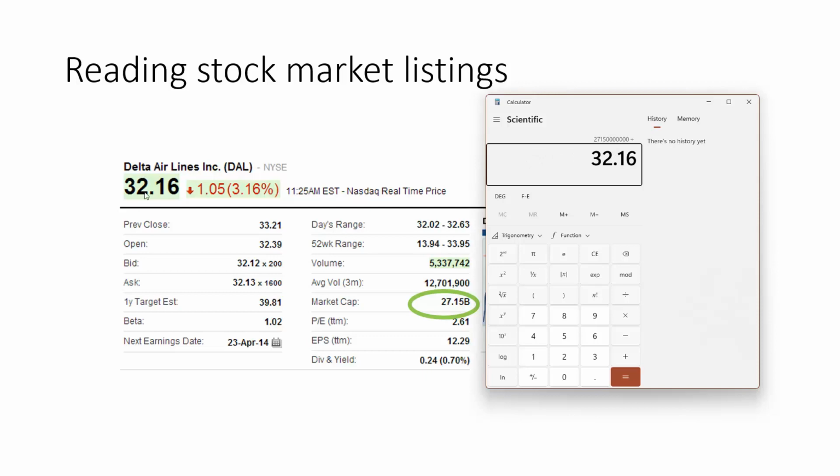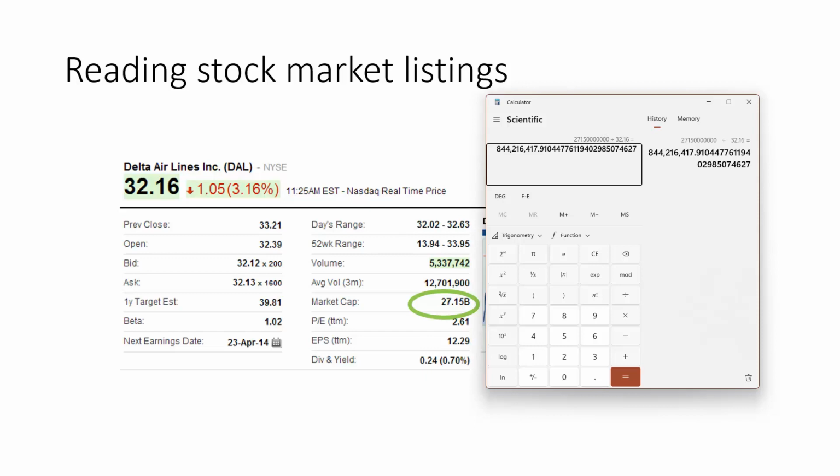That's coming from right here. The current price will give us the number of shares outstanding. So currently Delta Airlines has 844 million shares outstanding approximately. The exact number is right here, about 844,216,418 shares outstanding. That's how we can measure the market cap.